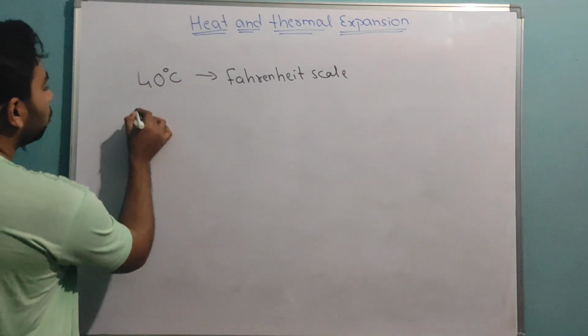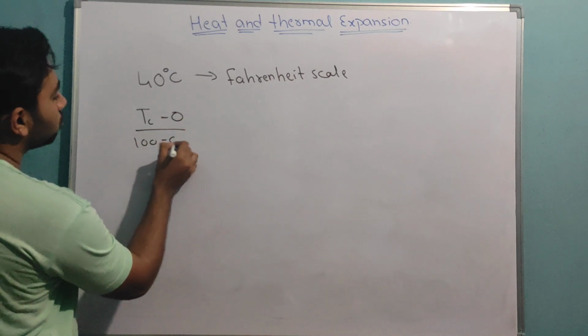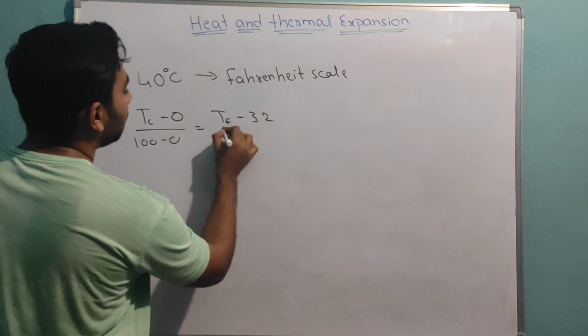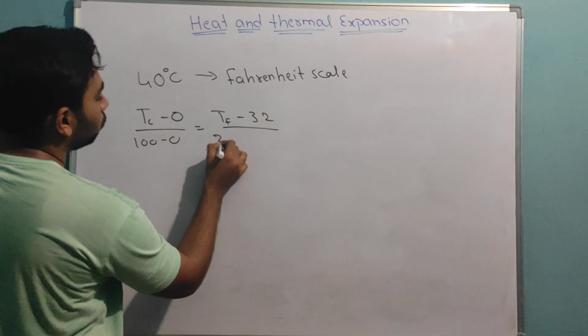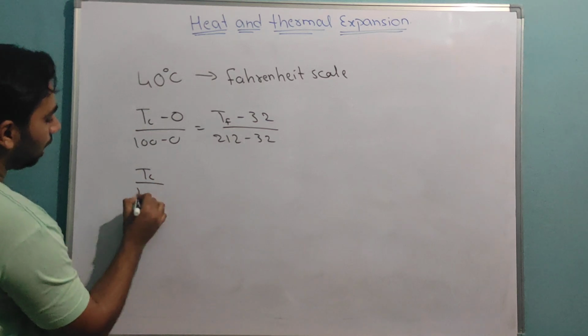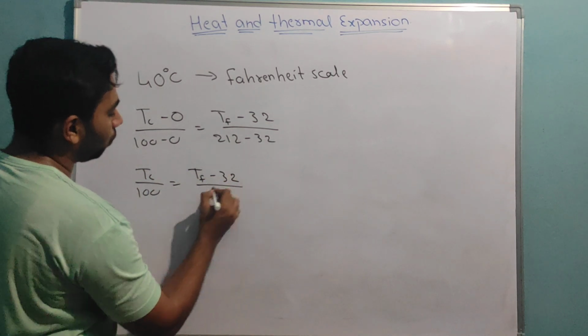You know one thing. Degree Celsius minus 0 by 100 is equal to degree Fahrenheit minus 32 divided by 212 minus 32, which turns to TC by 100 is equal to TF minus 32 divided by 180.